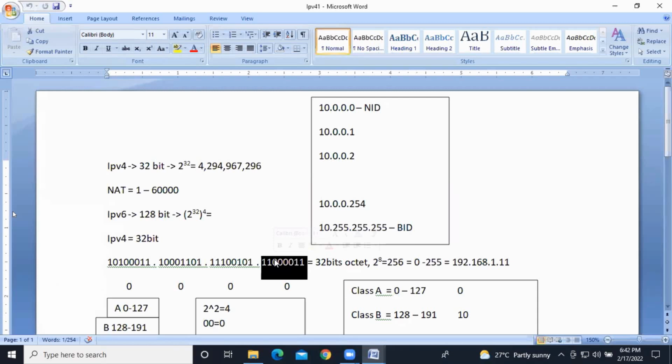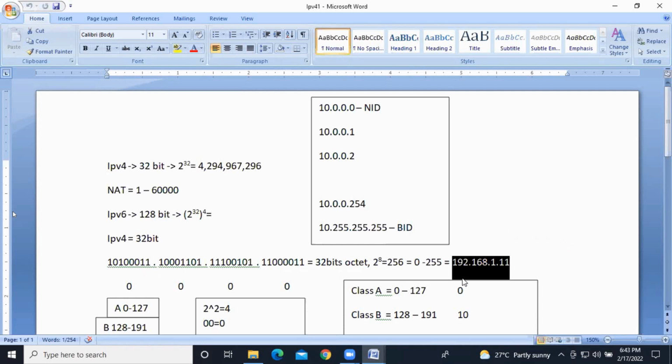So the total 32 bits got divided into 4 octets, each octet having 8 bits. Those octets are written in decimal dot notation, so our IP address looks like this.